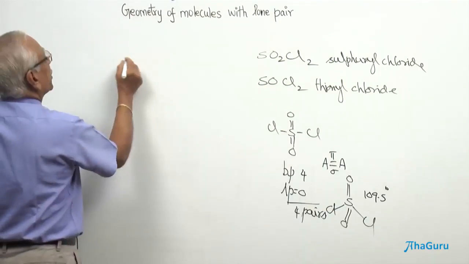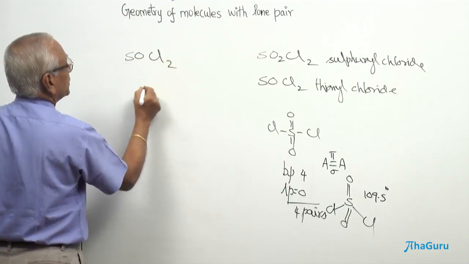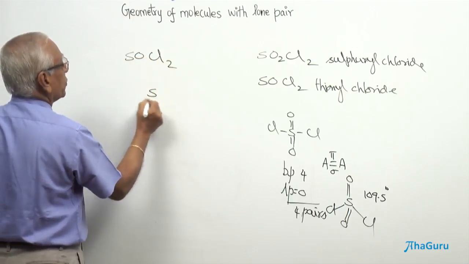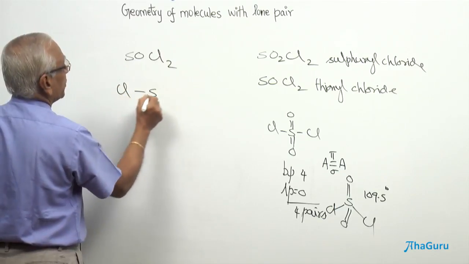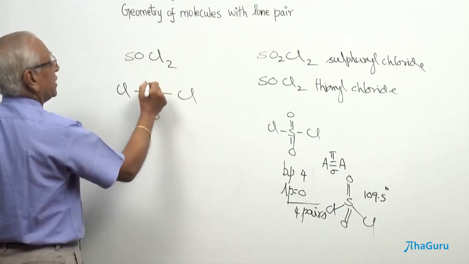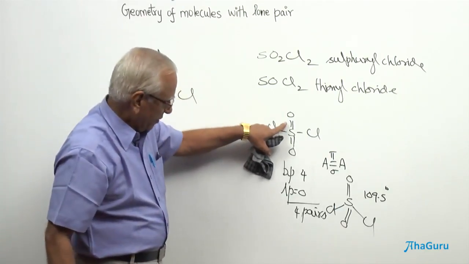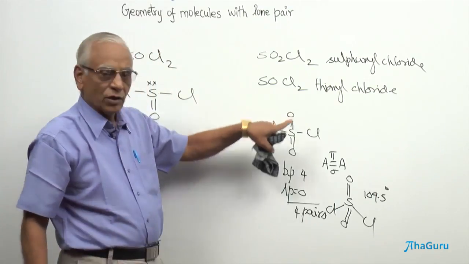Now, if you draw the structure of thionyl chloride, SOCl2, based on the electron dot formula, I am going to put a single bond chlorine here, single bond chlorine here, double bond oxygen here, and a lone pair. And this lone pair was used here to form a double bond with the oxygen atom here.